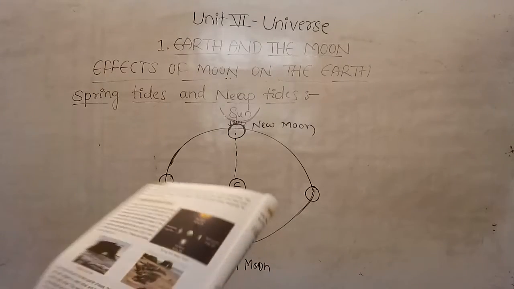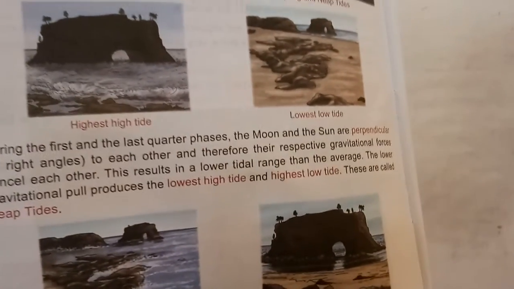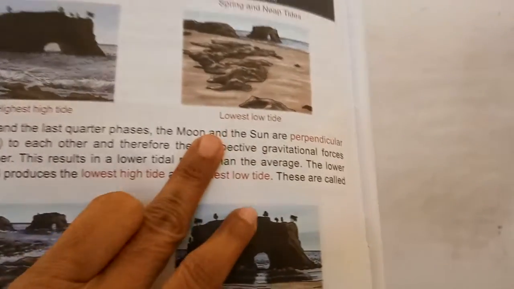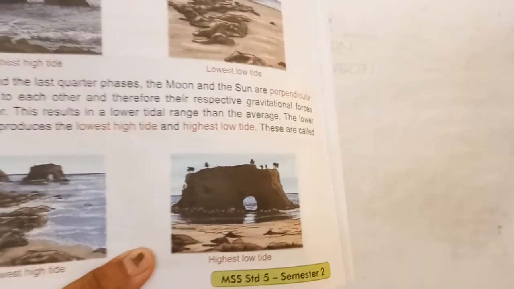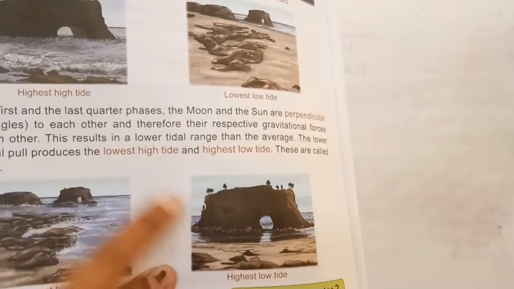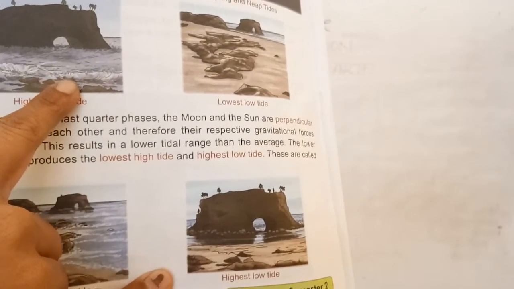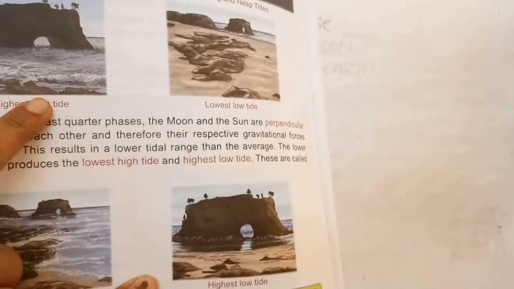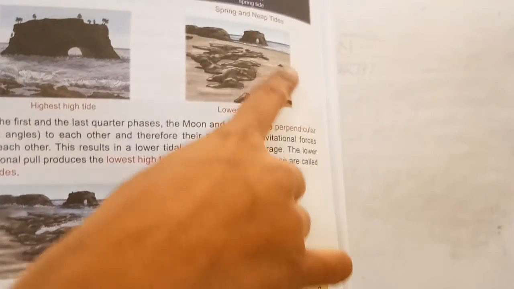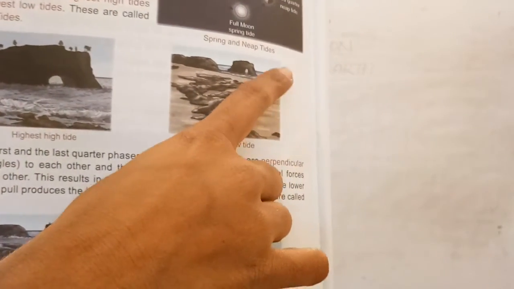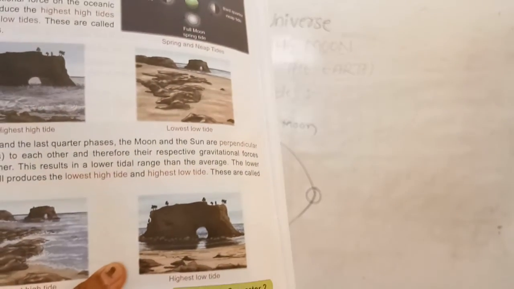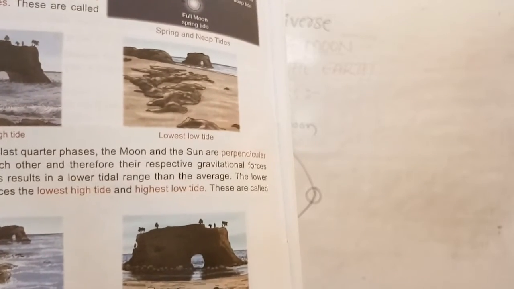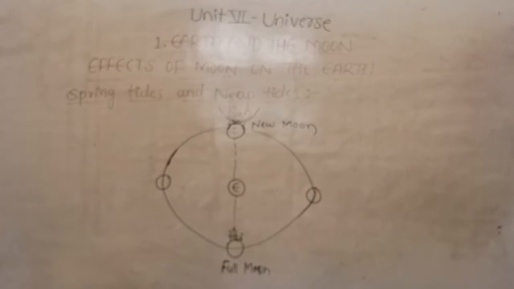And these we can call the spring tides. In your textbook you can observe the highest high tides and the lowest low tides. See, the same location is given in both cases. Depending on this you can observe the highest high tides. See, the waves are strong and the level of water has risen here, right? And here the lowest low tides. See, the same location is given, and just see the water level here, right? So this is what we call the spring tides, okay?